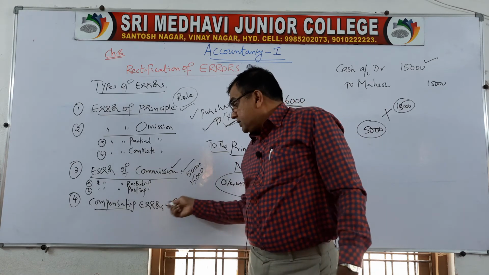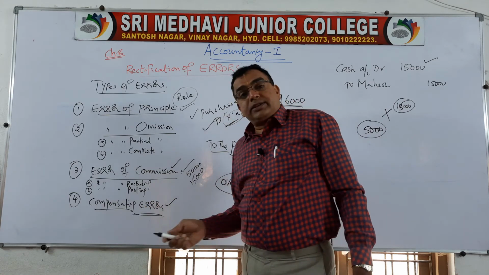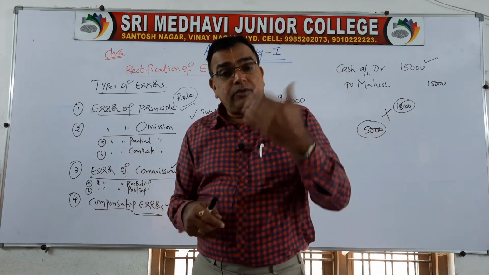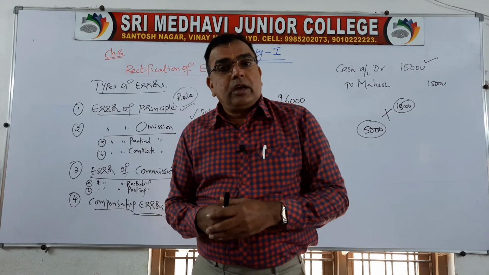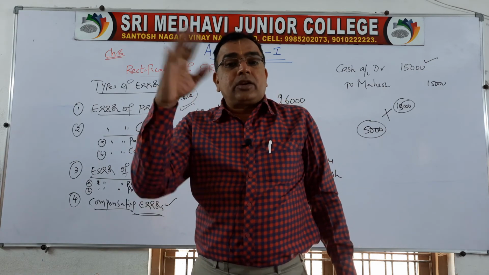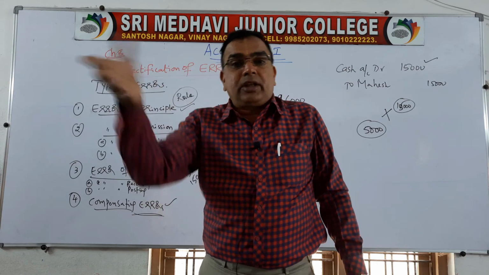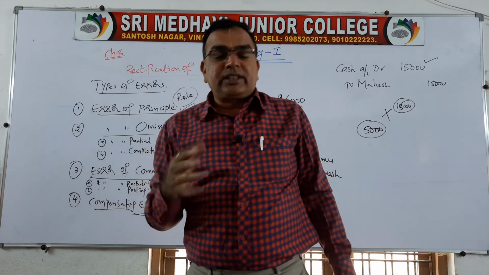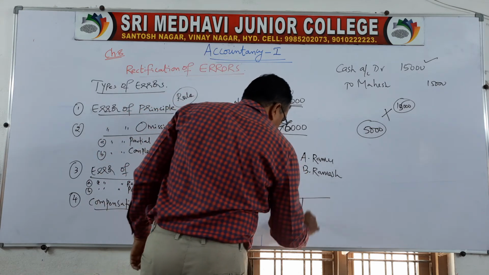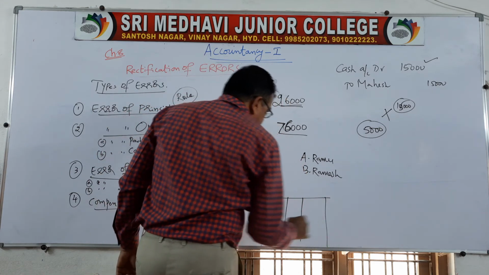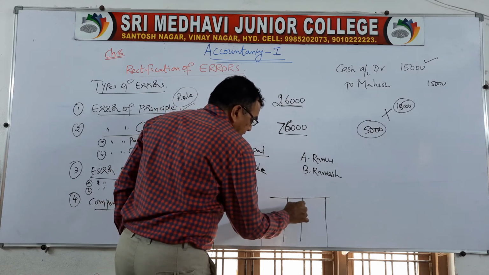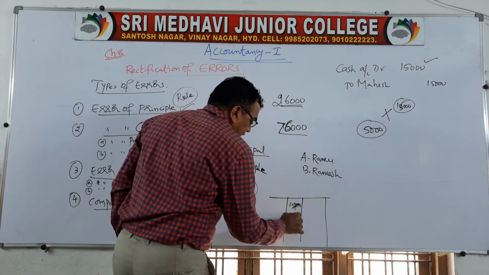Then the last one is compensating errors. What do you mean by compensation? When one is nullified by the other. Compensating errors means when one error is nullified, neutralized by the other error. Like sometimes we do mistakes. Like in the trial balance, suppose something is to be written 15,000, but we have not written this, we have written only 5,000 rupees.